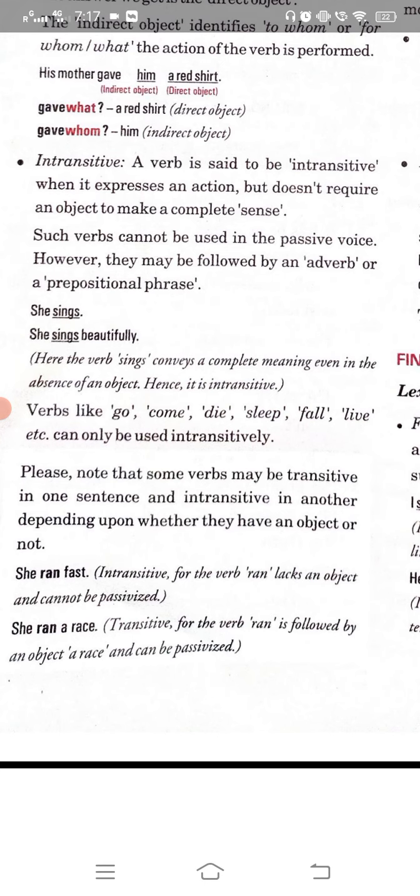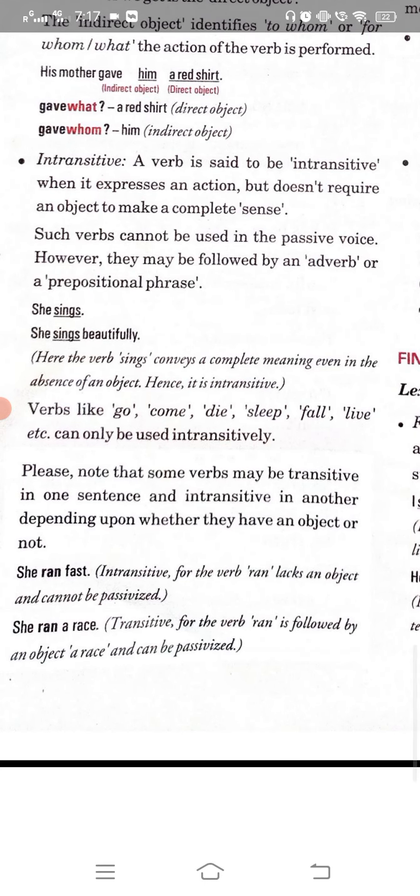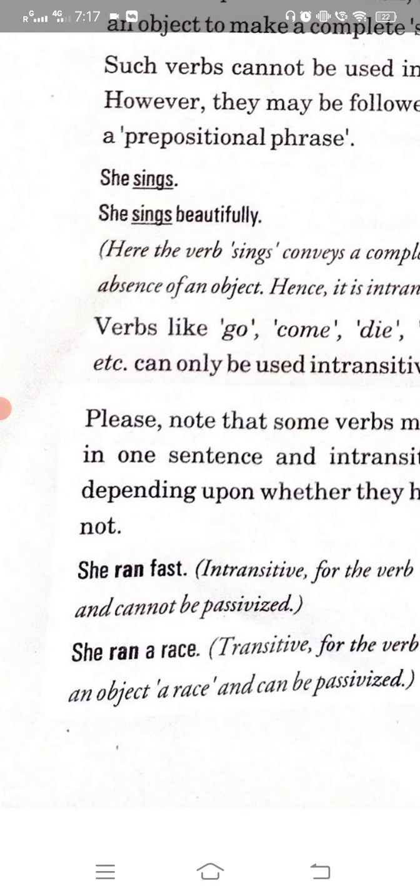So I hope this is clear. This one is the example again. She ran fast. It is an intransitive verb. No object is here. But in the next line, the example is she ran a race. So what did she run? A race. She ran for a race. So here the race is your object and running is your verb.